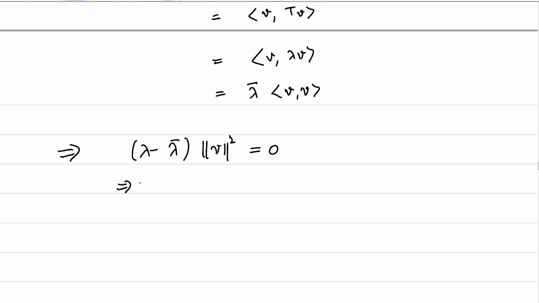This implies that one of the two has to be 0 here because it is a field, and therefore lambda minus lambda bar is equal to 0, which implies that lambda is equal to lambda bar. Okay, but what is the meaning of a complex number being equal to its conjugate? That means that the imaginary part has to be necessarily 0, because if a plus ib is equal to a minus ib, that implies that 2ib is equal to 0, and therefore b is equal to 0. And this implies that lambda is a real number.